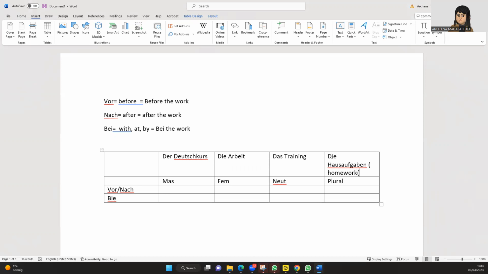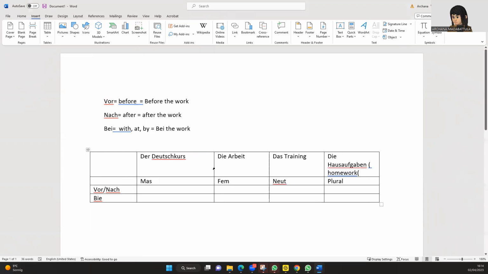So it is nothing but the Hausaufgaben, something like this. So now let us explain first of all that there are these words in German, that we have the masculine, feminine, neutral, and the plural form. So now this is clear.